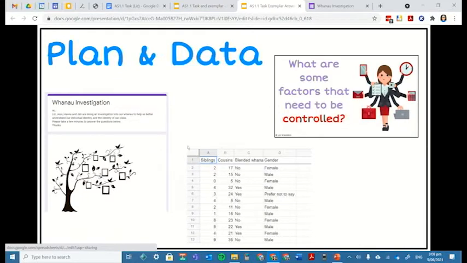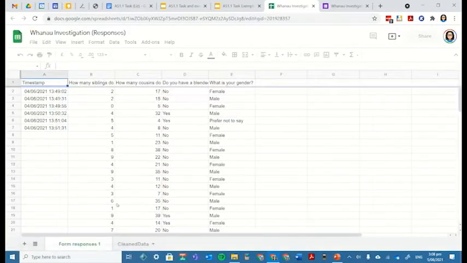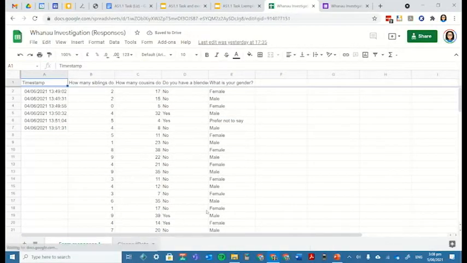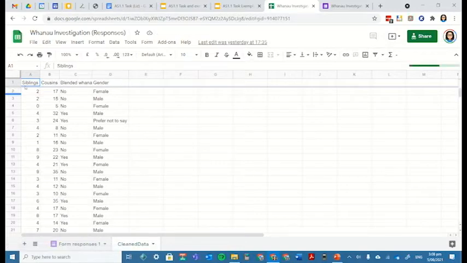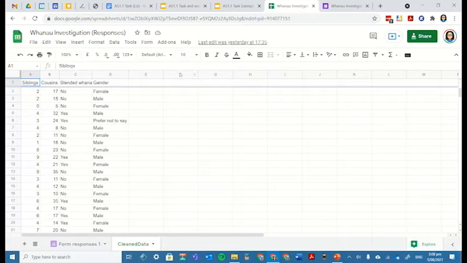Then we have our data that we collected. So if I load this up, this is our data. This is the data that was entered, and we then cleaned that up, and I've put some new headings across the top there, and we've got 31 pieces of data in there. And that's our data that we are going to use.